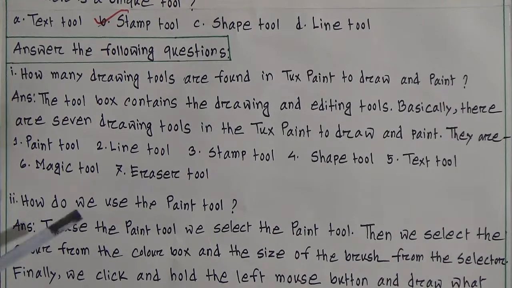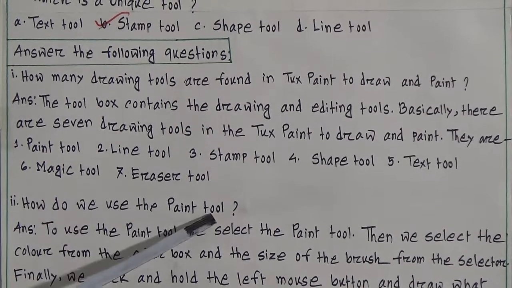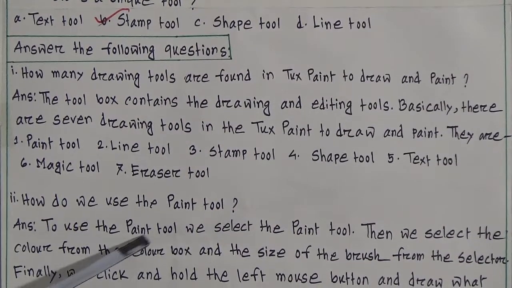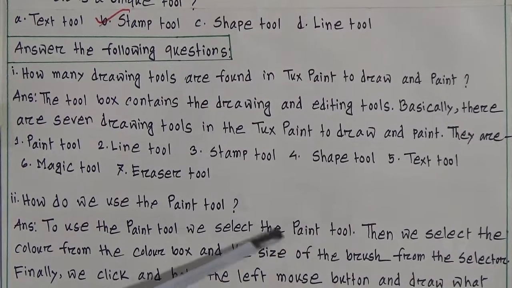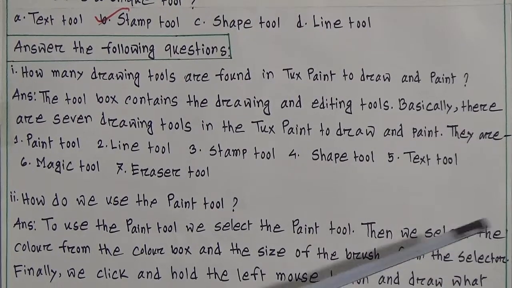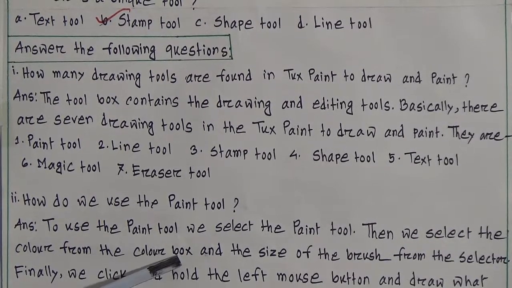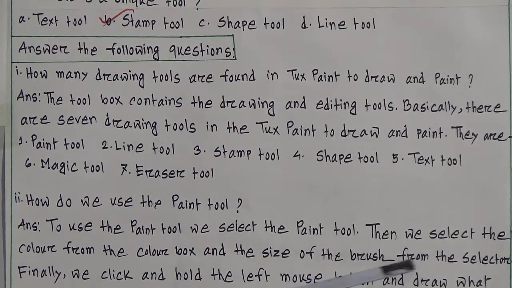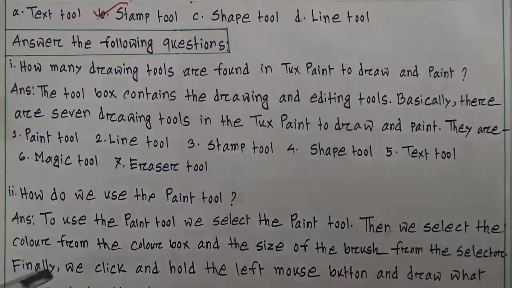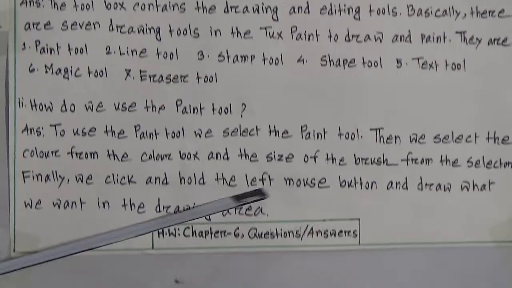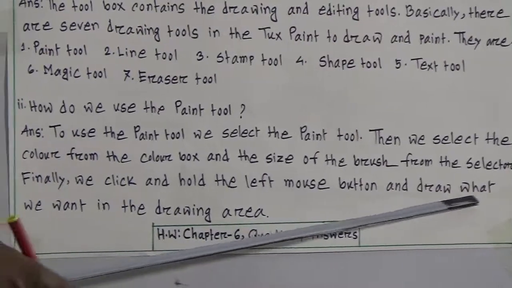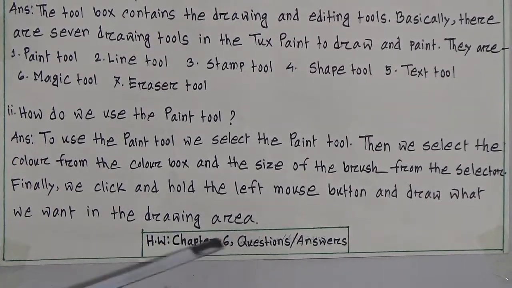Question number 2: how do we use the paint tool? Answer: we select the paint tool, then we select the color from the color box and the size of the brush from the selector. Finally, we click and hold the left mouse button and draw what we want in the drawing area.